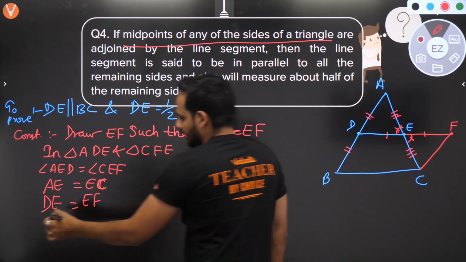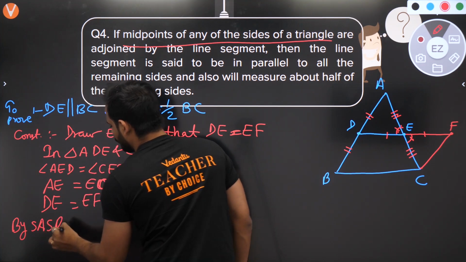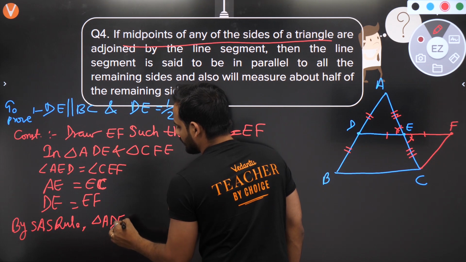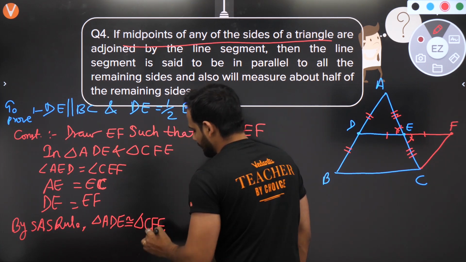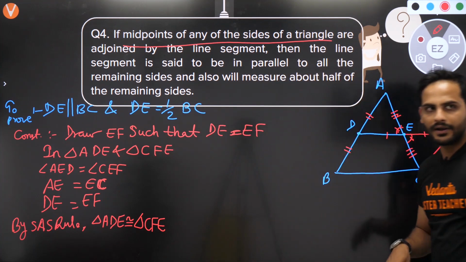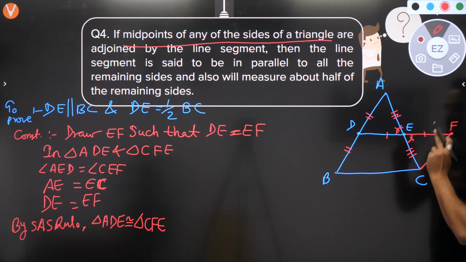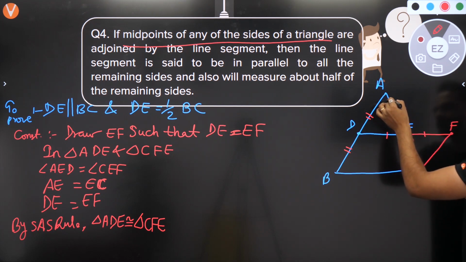By the SAS rule, triangle ADE is congruent to triangle CFE. If both the triangles are congruent, all the corresponding parts are equal. Understand this thing.